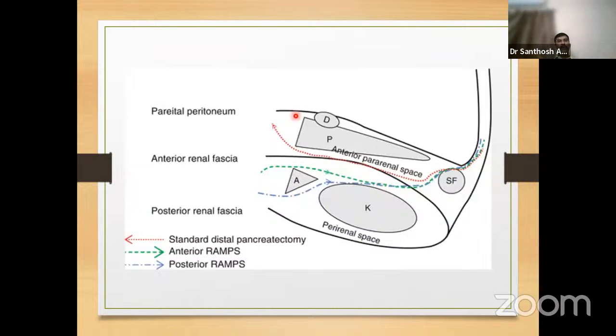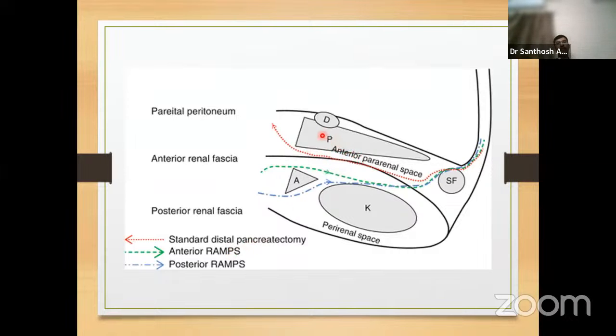So when we go for distal pancreatosplenectomy, there are three planes in which we can do it. The classical or the red line for distal pancreatosplenectomy is keeping the Gerota's fascia intact, going just above Gerota's fascia or fascia of Treitz, that gives the standard distal pancreatectomy.